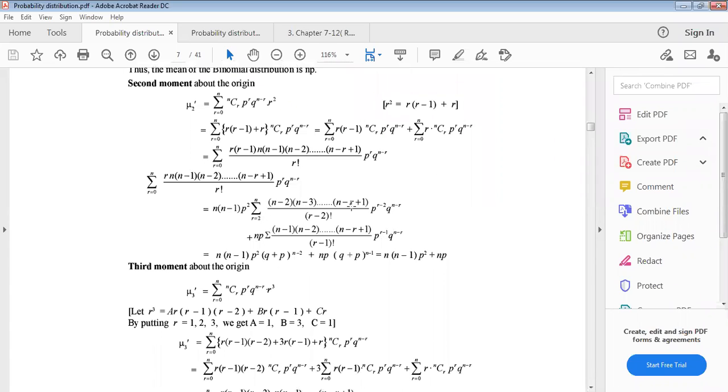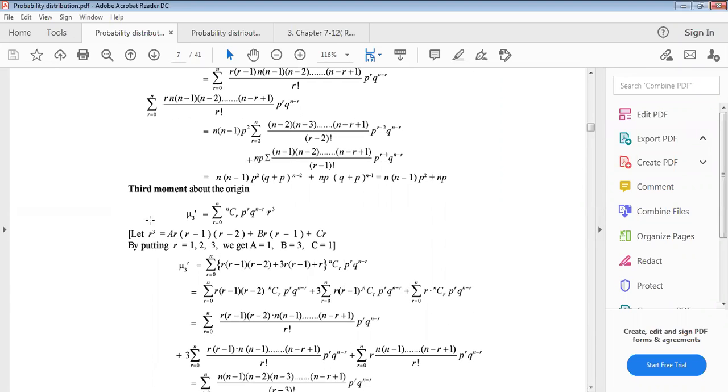So this is the series of what? Binomial expansion of q plus p whole to the power n, starting from n minus 2, and this is starting from n minus 1. So q plus p whole to the power n minus 1, q plus p whole to the power something equal to 1. This is why it can be written as n into n minus 1 p square plus np. This is the second raw moment, or moment about origin.